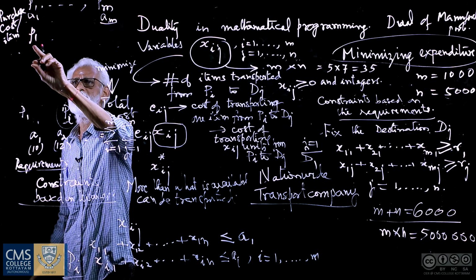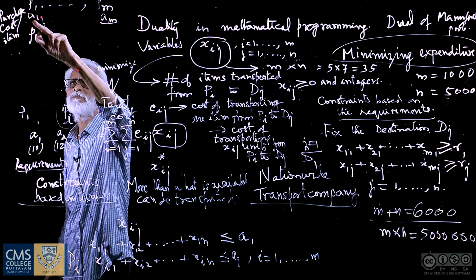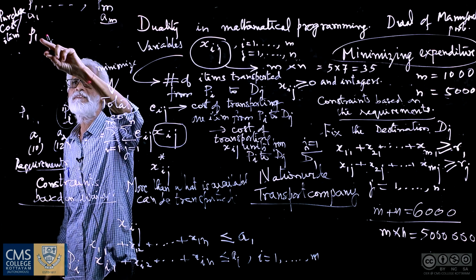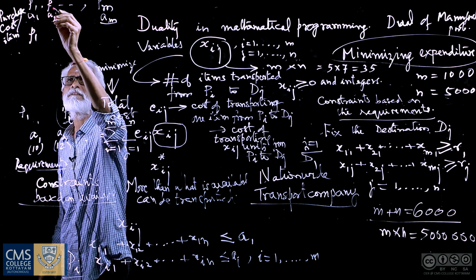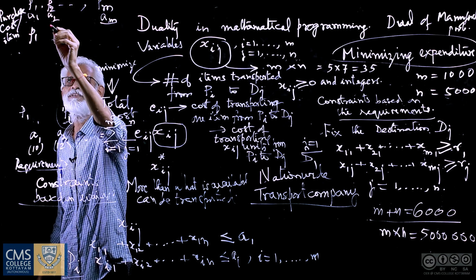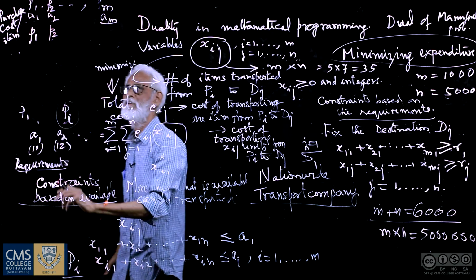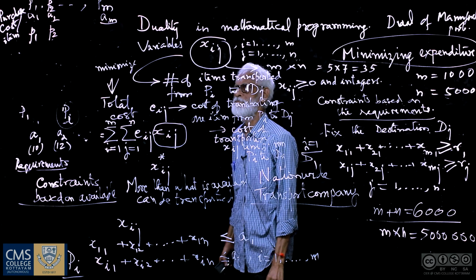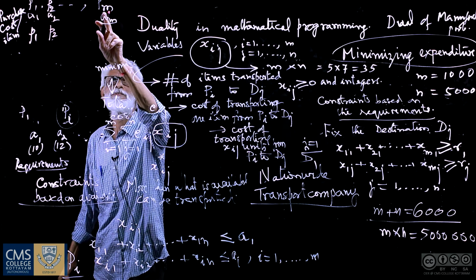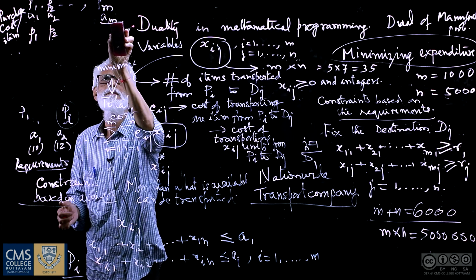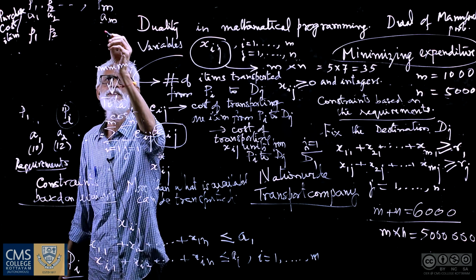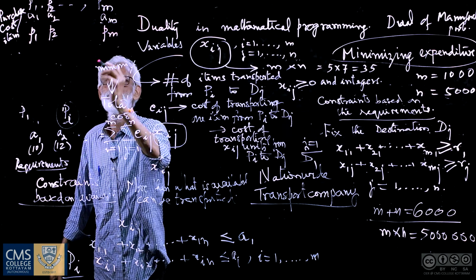Each one costs P1, so A1 items cost A1 into P1. Similarly, P2, there are A2 items, P2 is the purchase cost, so A2 into P2. So on, from the plant PM, there are AM items available, and the purchase cost is P sub M.